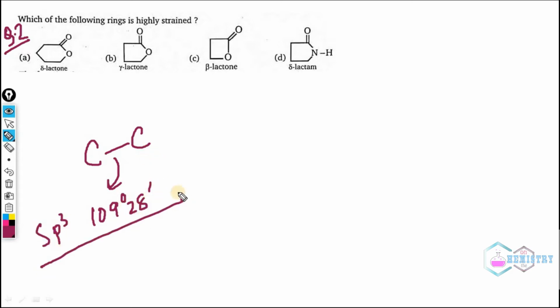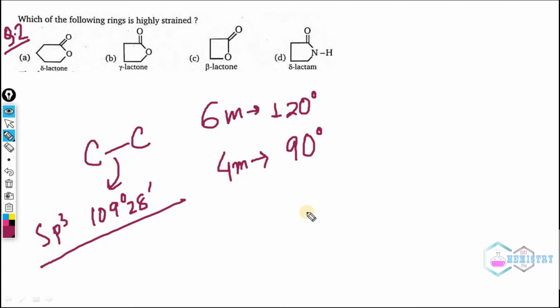But in general, for a 6-member ring, the angle lies around 120 degrees. But for a 4-member ring, the angle becomes almost 90 degrees. So the minimum angle between carbons is 109 degrees 28 minutes, whereas in a 4-member ring the angle becomes almost 90 degrees.